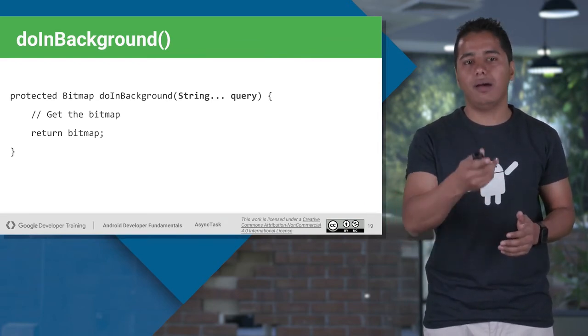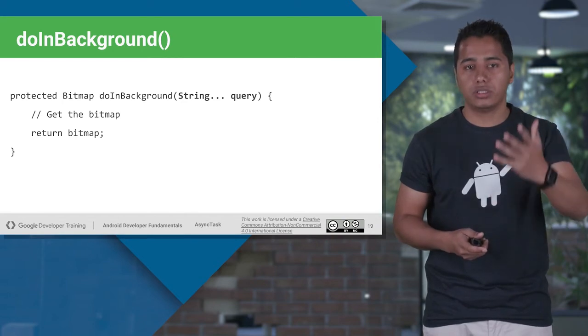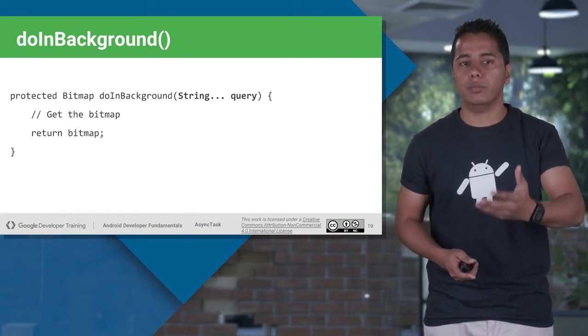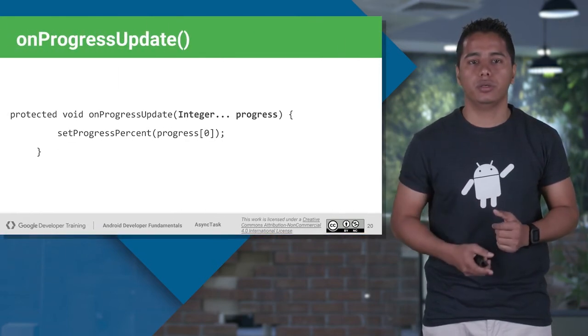And at the end, you have to return a bitmap. Once your whole task is done, ultimately the result should be an image. So you return that bitmap image.